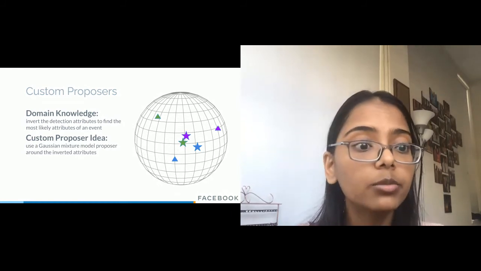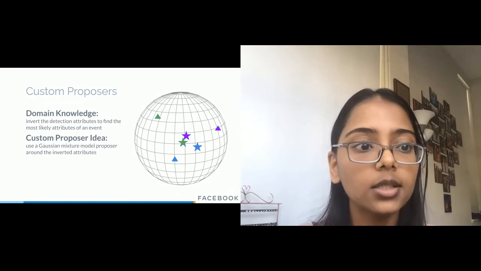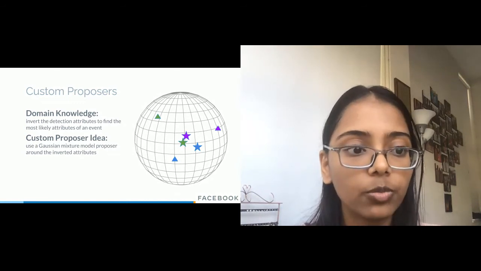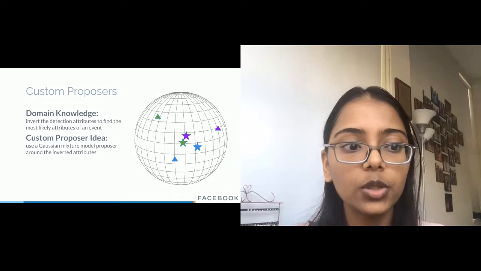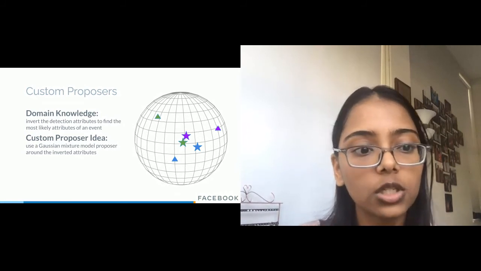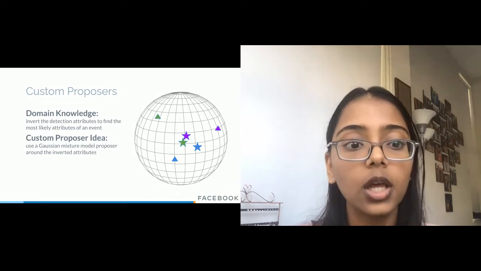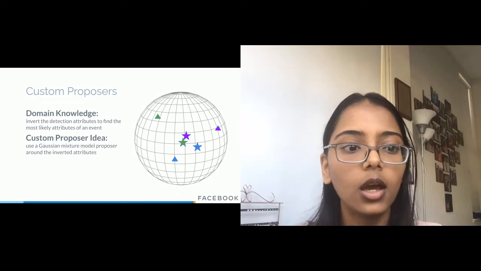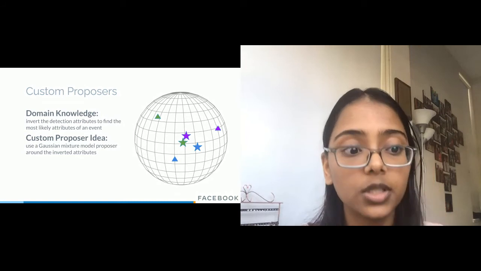So writing a custom proposer only requires two methods, propose and post-process. In propose, we first read the detection attributes, then use our domain knowledge to invert these attributes. We then construct a Gaussian mixture model around these predictions, and we return a sample from the Gaussian mixture model, as well as the probability of our sample. In post-process, we return the probability of the GMM proposing our current value.